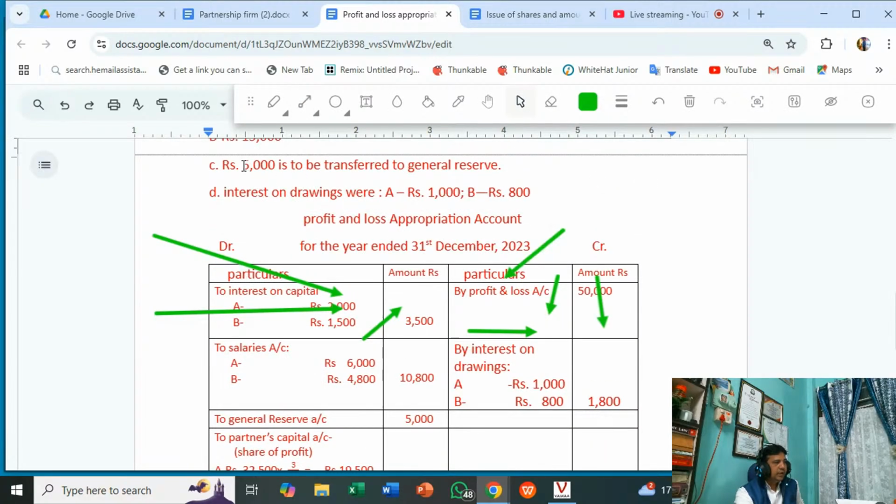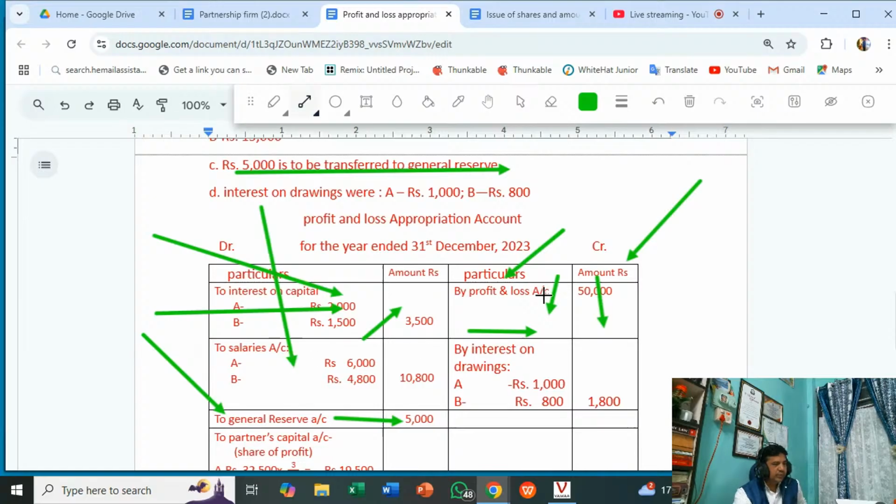It is also given in the question that an amount is transferred to general reserve. This 5,000 is the transfer to general reserve. So these items are fixed in the profit and loss account. You have to understand that salary, interest, commission are always on the debit side.